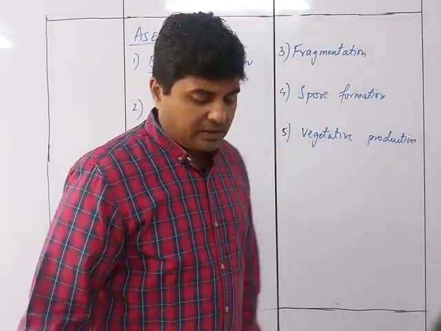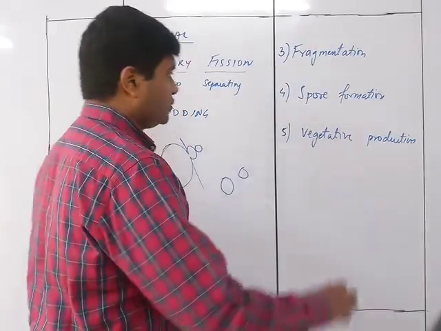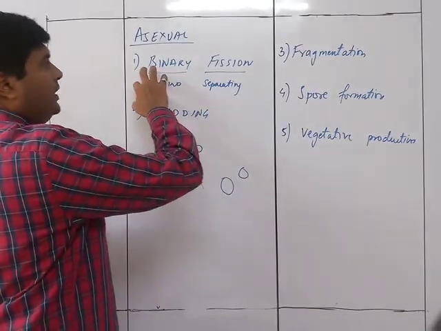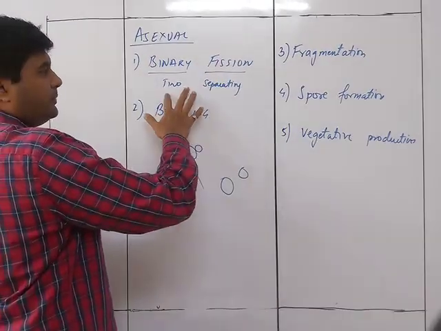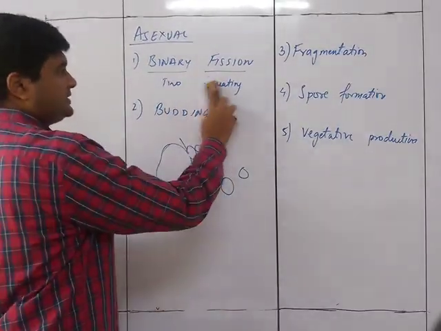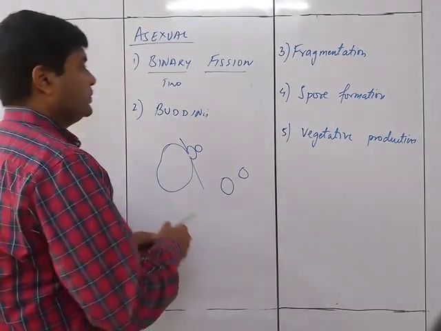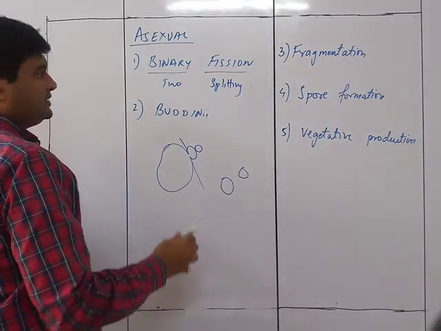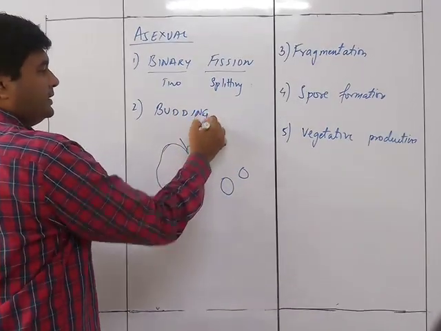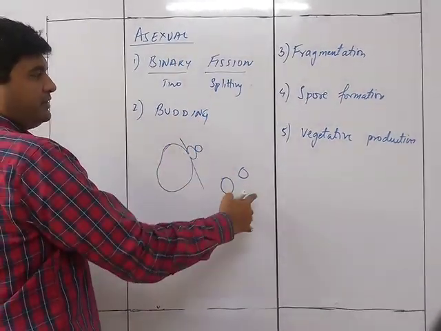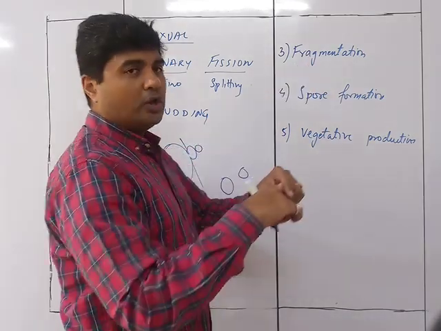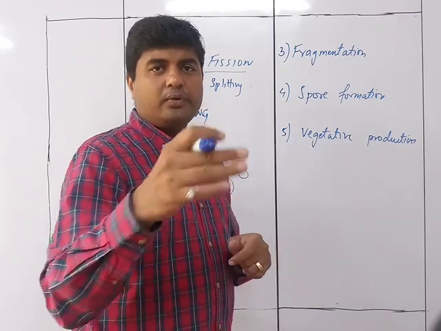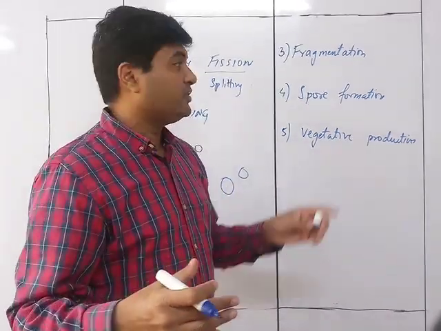Before that, we'll just go through this once again. Asexual reproduction has 5 different kinds. One is binary fission, that is splitting into 2 parts. So we can say splitting, a much better word. So it is splitting into 2 parts, that is binary fission. Then there is budding. The bud is being formed and it is getting separated. Fragmentation is for the long thread-like structure. So one of the threads is going to separate out and cut into smaller parts, that is fragments.